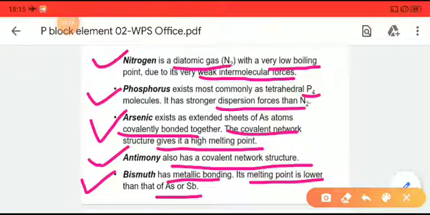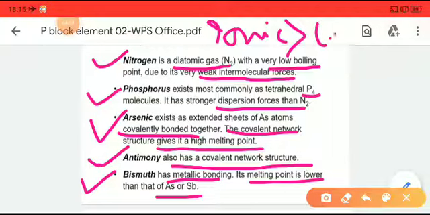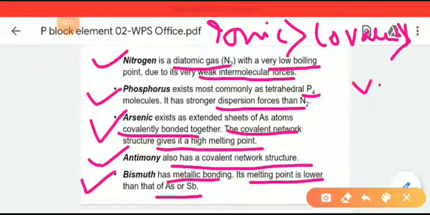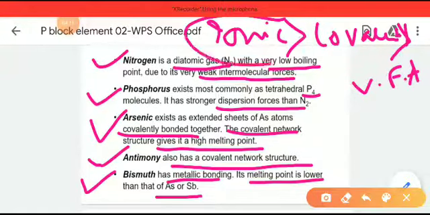But you may have a doubt: we know that ionic or metallic bonds are stronger, then comes the covalent bond, then comes van der Waals force of attraction. The strongest bond is the ionic or metallic, the second strongest is the covalent bond.